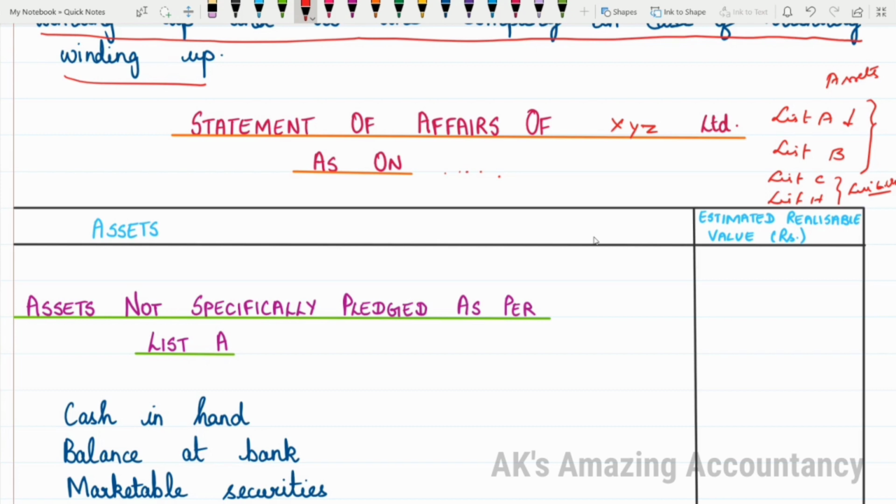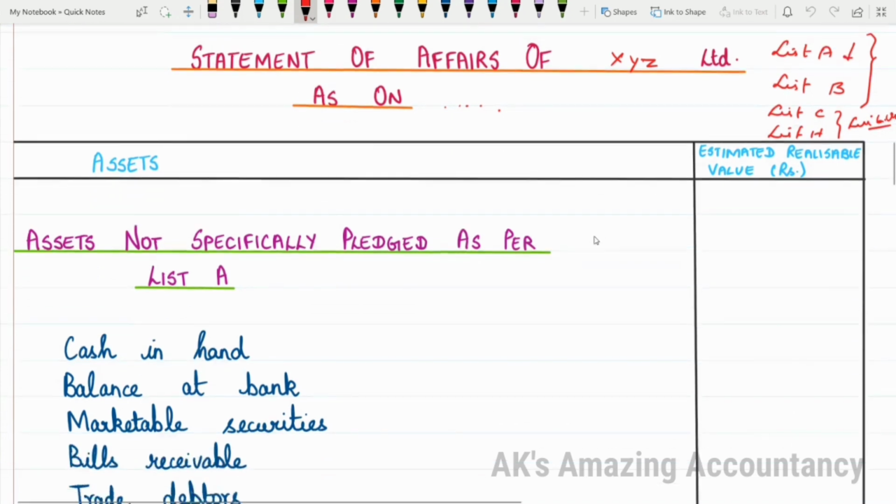As per the format, the first heading you will be having is assets not specifically pledged as per list A. Under this heading, you will be recording all those assets over which there is no charge. Okay, you know what is meant by a pledge, isn't it? Pledge is a way in which charge is created over the asset for the purpose of securing a loan. So those assets over which there is no charge, all those assets will come under the heading assets not specifically pledged as per list A. So what all will you have here?